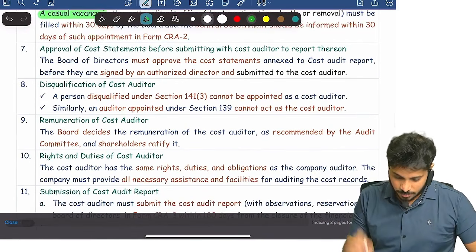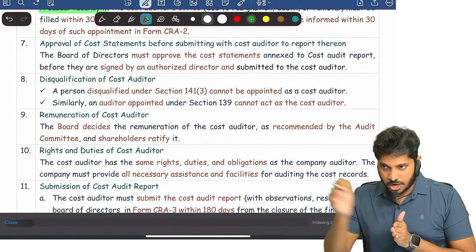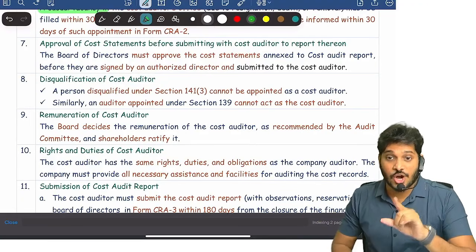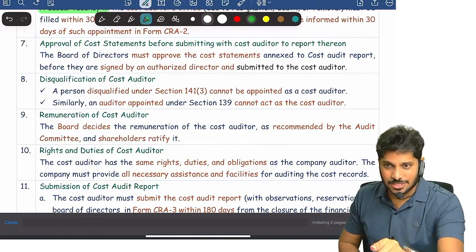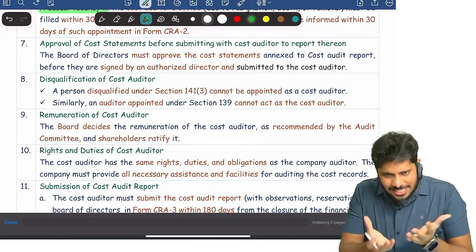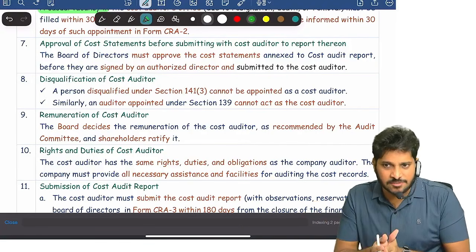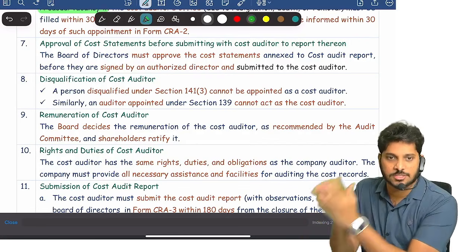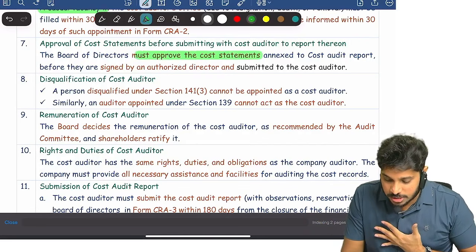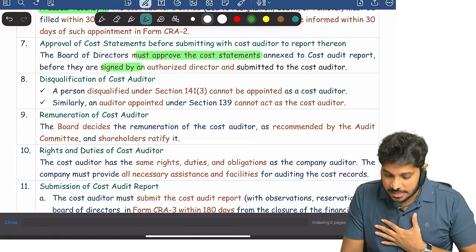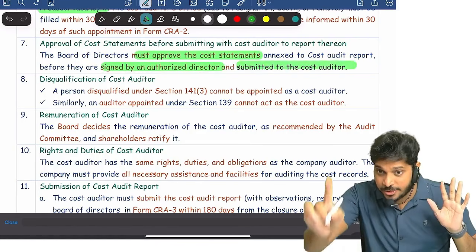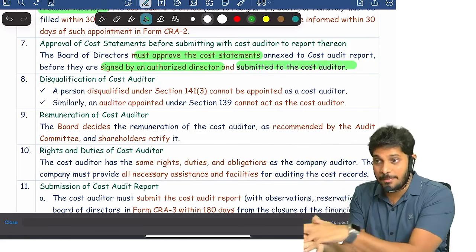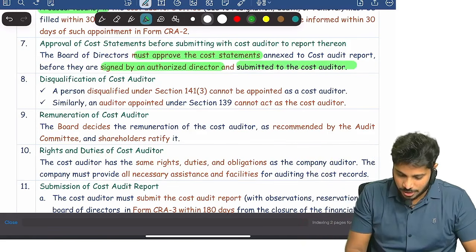Correct? Now, first, the cost auditor has to give a cost audit report, right? He should give a cost audit report based on cost accounting statements. Yes or no? First, directors have to submit to him: Sir, these are the finalized cost statements, sir. Please give a report on this. Correct? The approved cost statements must be signed by the director and submitted to the cost auditor. Then the cost auditor will do the audit and submit back the cost audit report. Yes or no?